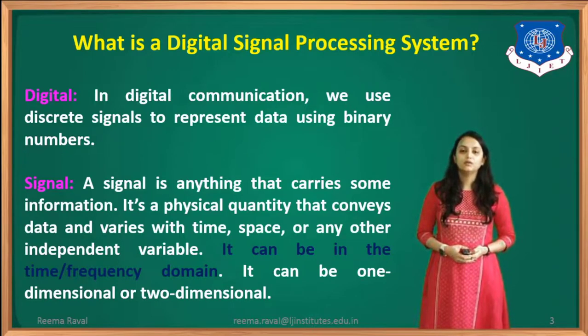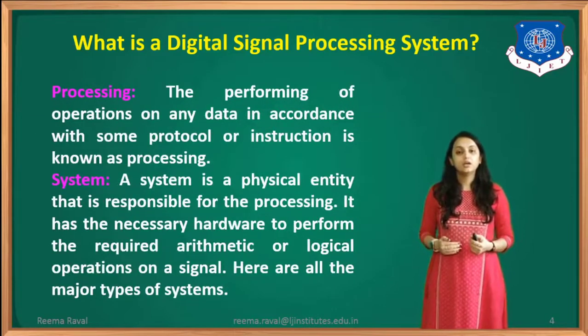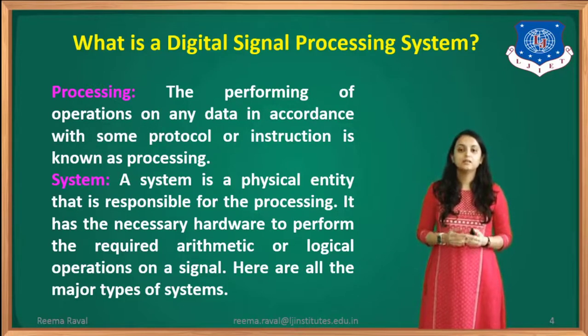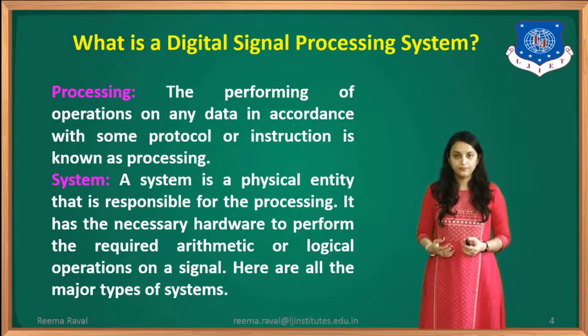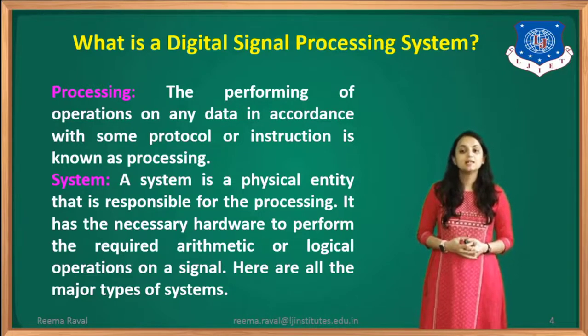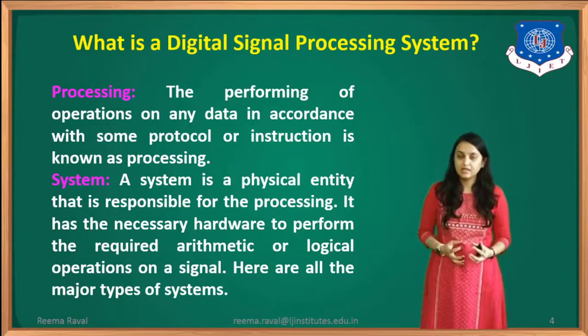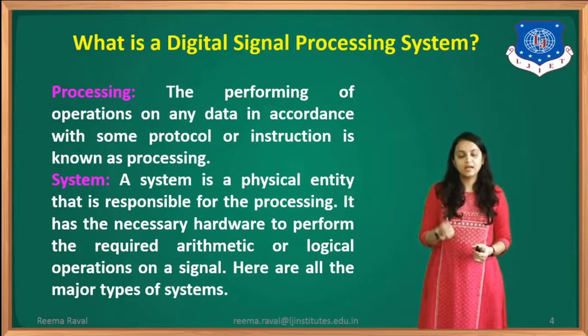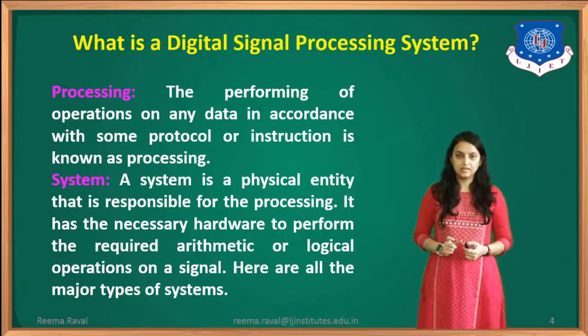Okay? Now let us see the third word, that is processing. So what is processing? Basically, the performing of operations on any data in accordance with some protocol or some instruction is known as processing. That means whenever I have some signal and I want to have some features at the output side, I need to do the processing on that signal.